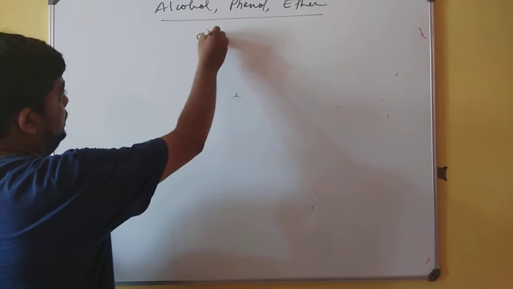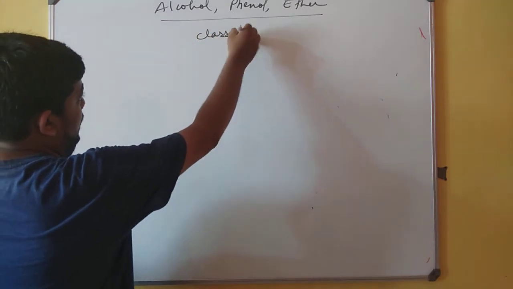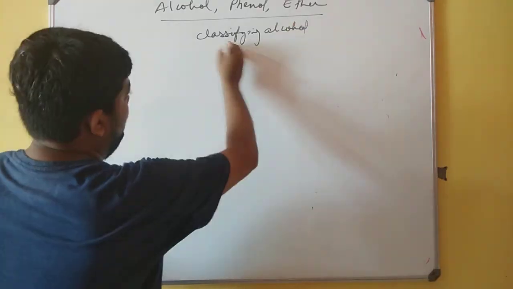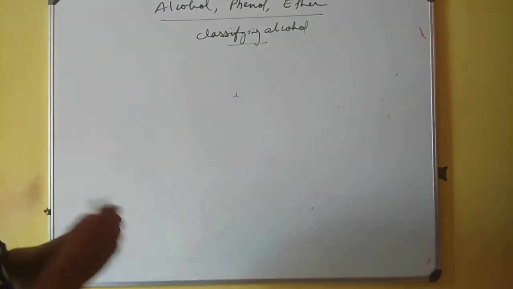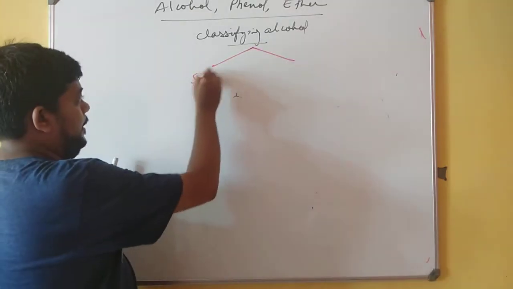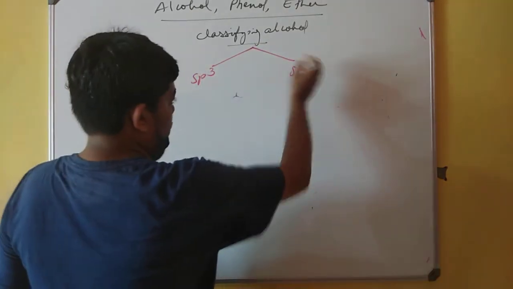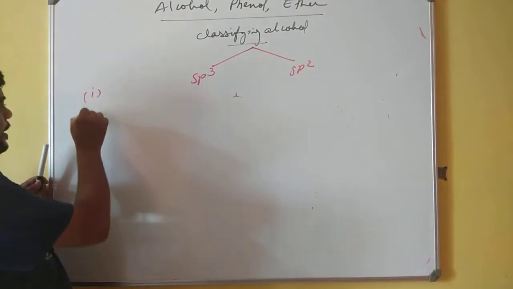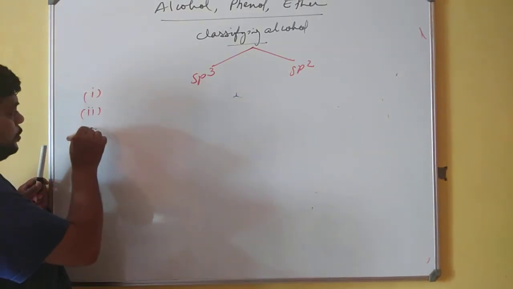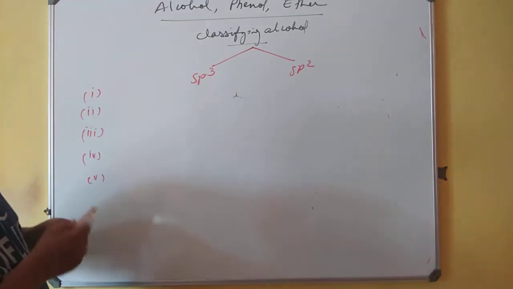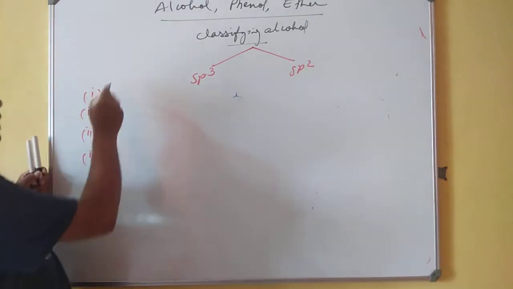So it was classifying alcohol. We classified it on 2 bases, sp3 and sp2. Before we move on with sp2, I'll just make a short note over here for the 5 different classes that we just now have learnt, and we must remember them.